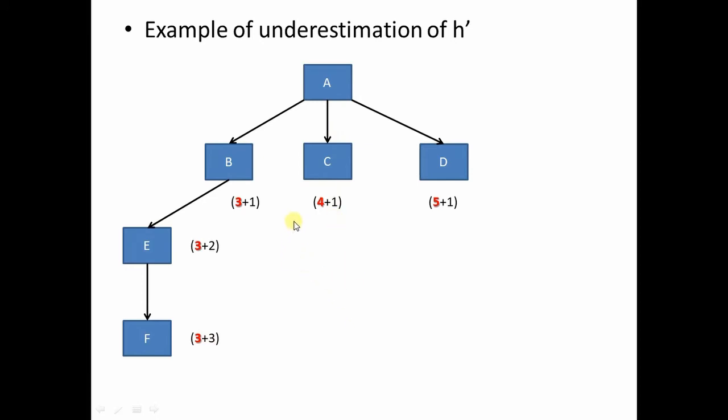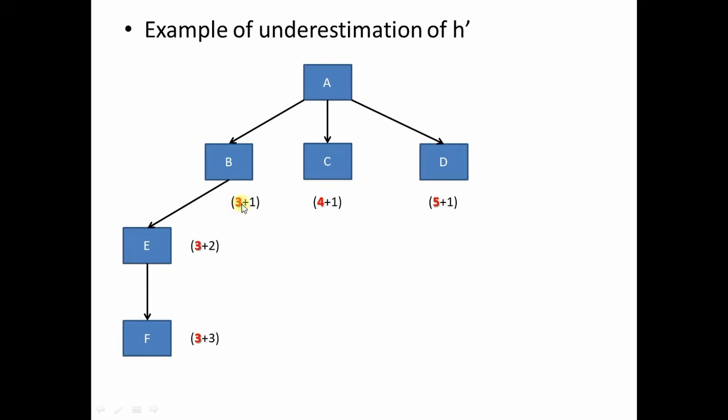Now what is that one thing that is hampering our choice? Why did we select this particular branch? Because the F value of B, when we evaluated, came to 4. And since B had the minimum F dash value, we were compelled to go through this path over the other two siblings, and this all happened because the heuristic value over here is actually an underestimated value.